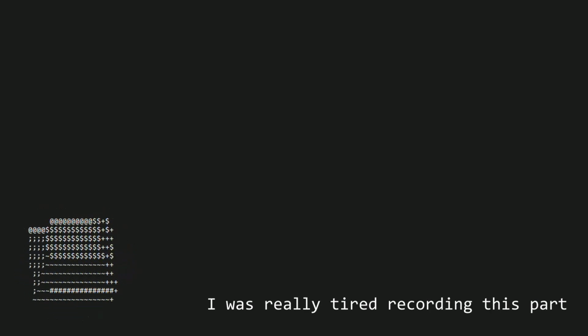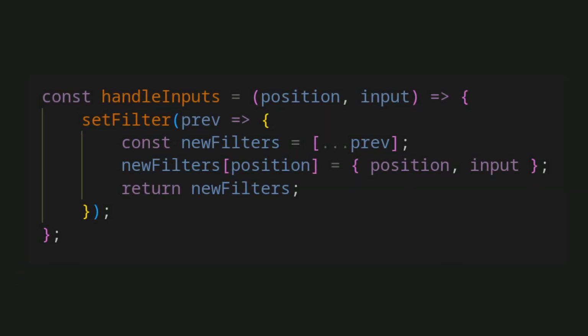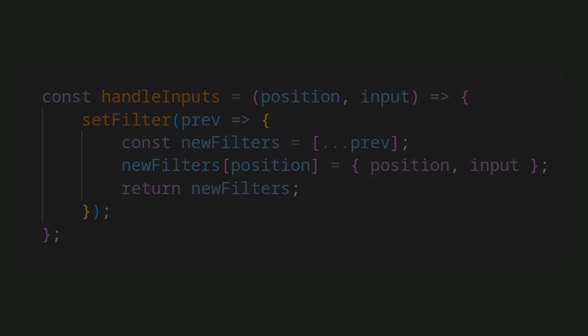Handle inputs will take two arguments, position and input. There is a state called filter that will keep track of the user's filters. To set the filter, I set previous as a pointer function. I will declare a list new filters, which will be a copy of the previous list. This will be used to keep track of all the filters. I then build a JSON object using the position and input, and then I insert it into the new filters list using the position. I then return new filters.